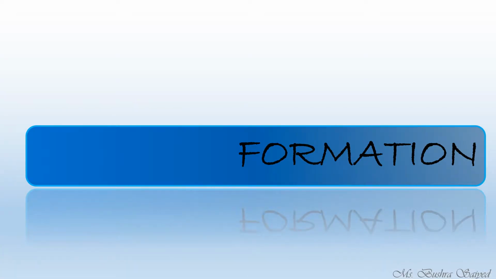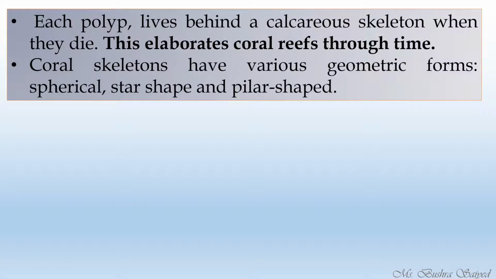Now, how are these reefs formed? You should know how these different types of reefs are formed. Their formation says that each polyp leaves behind a calcareous skeleton when it dies. This elaborates the coral reef through time. As time passes, more and more corals will die and leave calcareous skeletons, and the more skeleton there is, the more it will harbor other types of species, extending the coral reef area. That is why the coral reef area is such a huge area. Why? Because